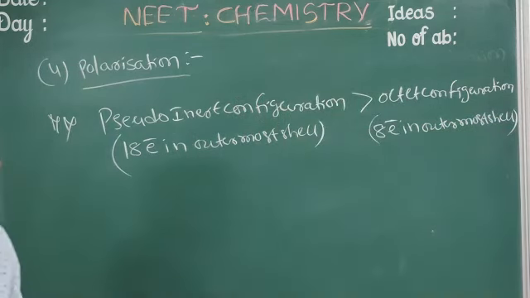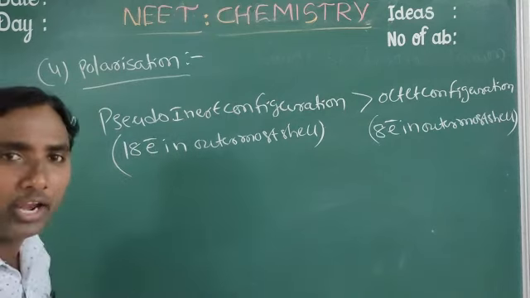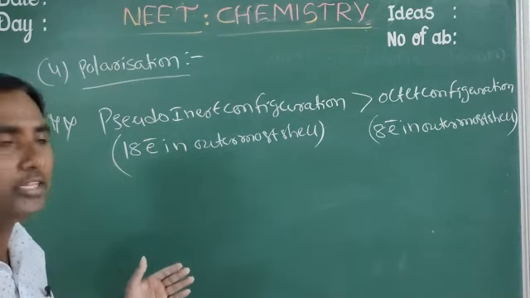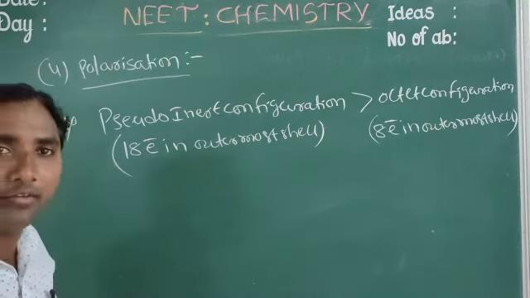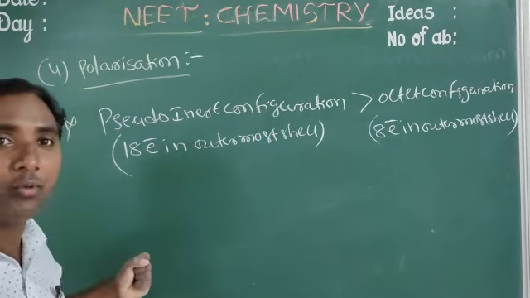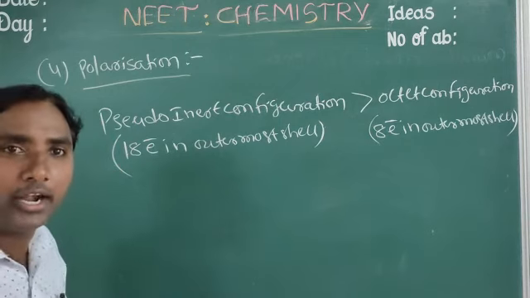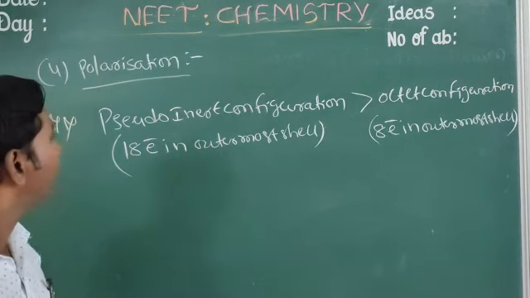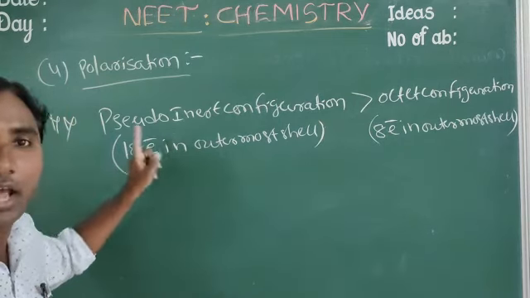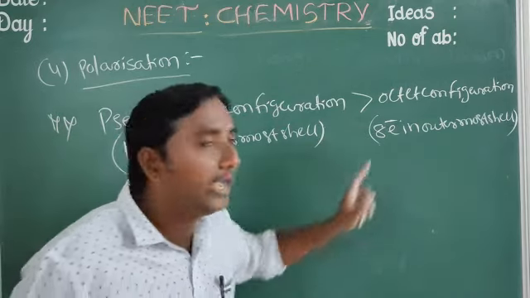What is the reason why pseudo inert configuration has more polarization than octet configuration? Polarization requires electrons to be readily available for attraction. Here 18 electrons are available, and here only 8.